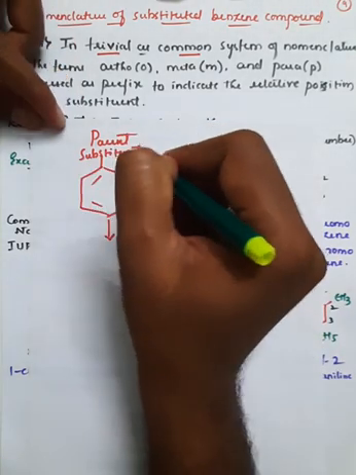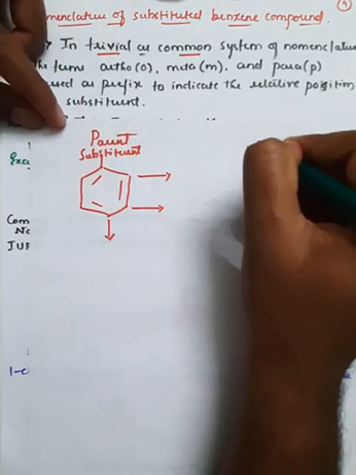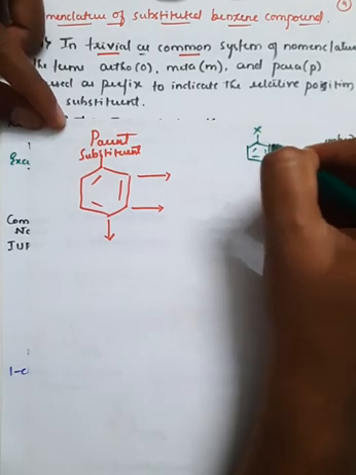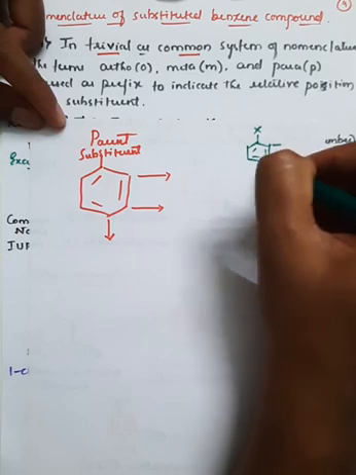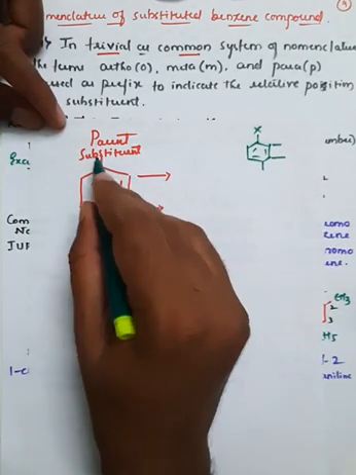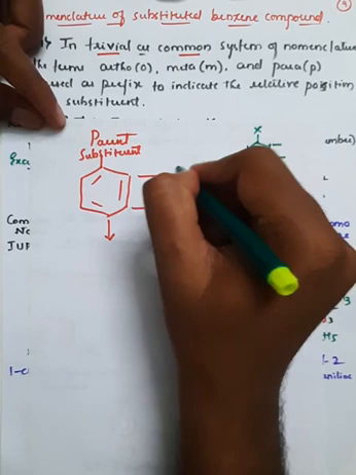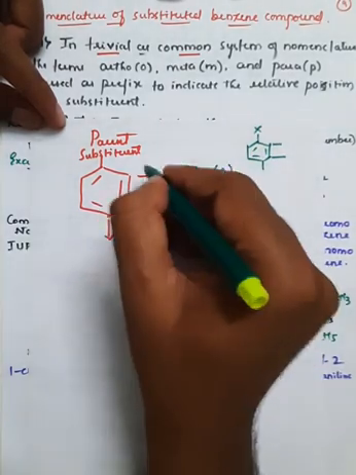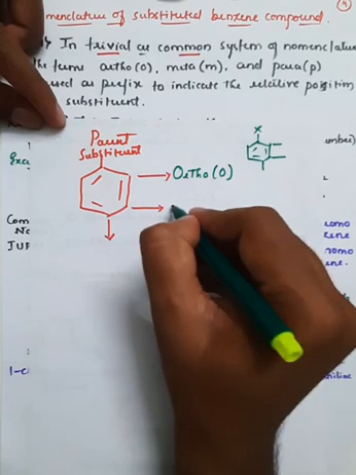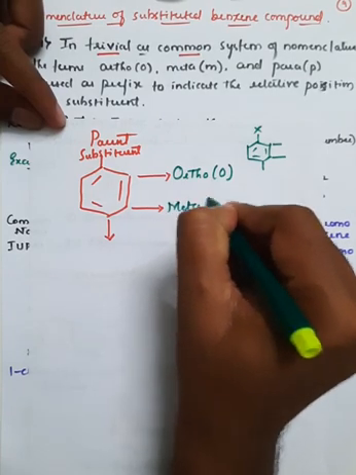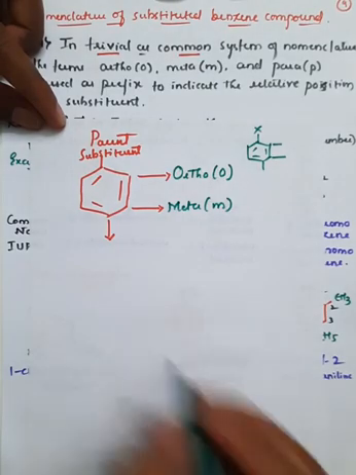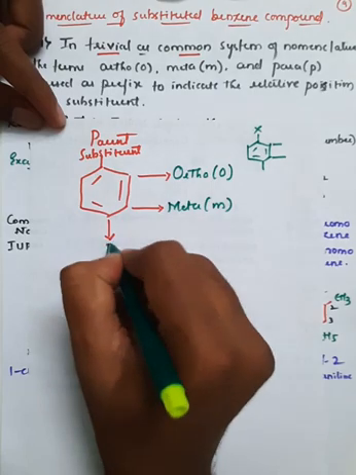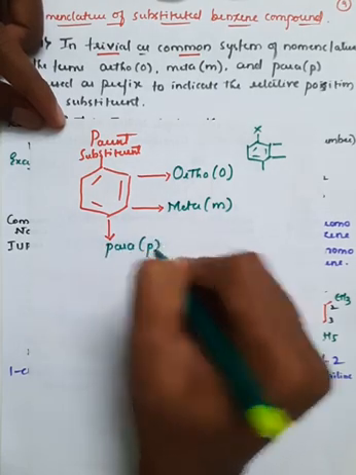So whenever you consider the parent substituent, for example, if there is an attachment of any group like this X, right? So this position and this position, which is next to the parent substituent, is called the ortho position, or it is termed as O. The next position to the ortho position is called the meta position, and this is termed as M. And the one exactly opposite to the parent substituent is called the para position, and that is termed as P.